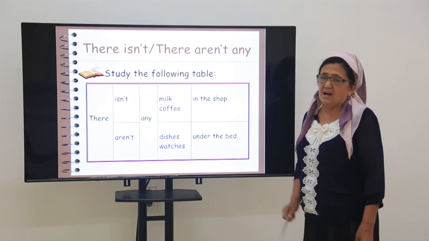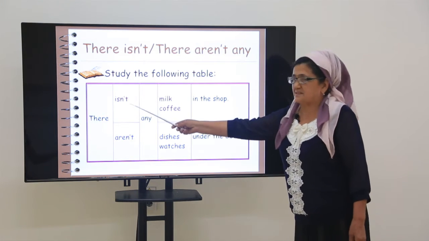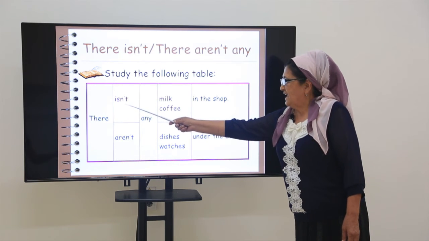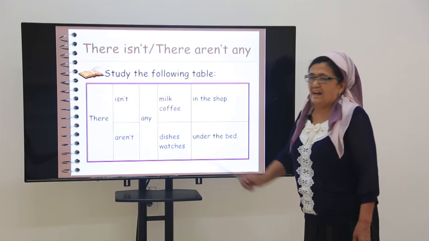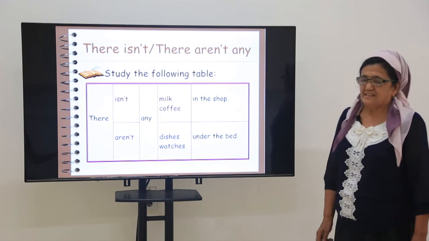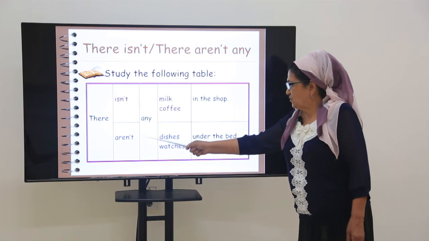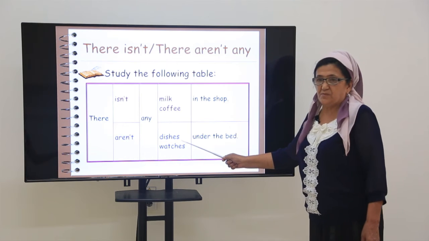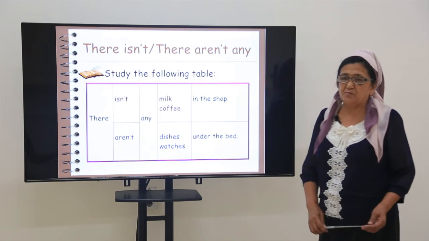Coffee and milk are uncountable nouns. That's why we use isn't. And with negative aren't and isn't, we use any. There are not any dishes under the bed. You see? Here there are not any, are in plural, dishes in plural. Here we see the plural form.